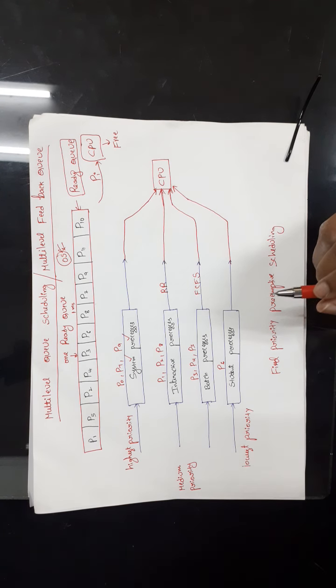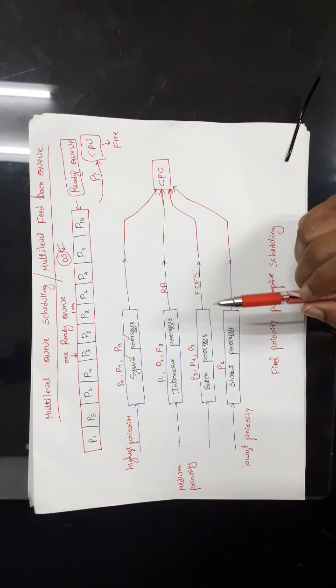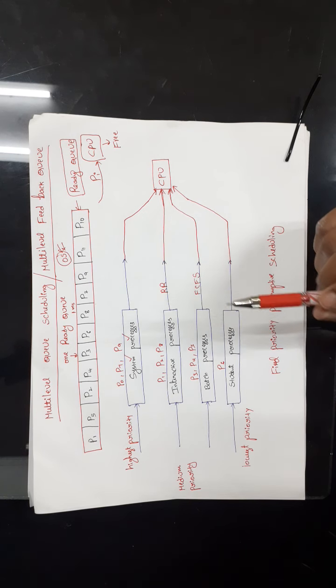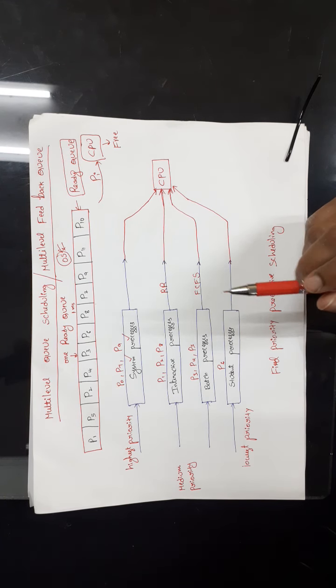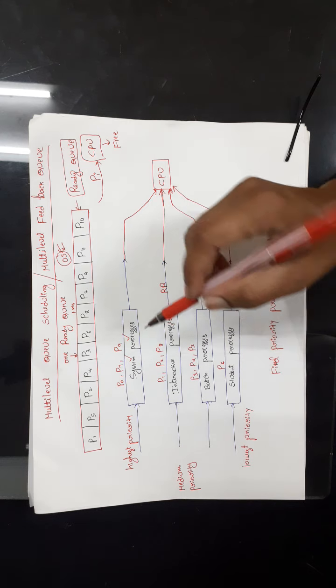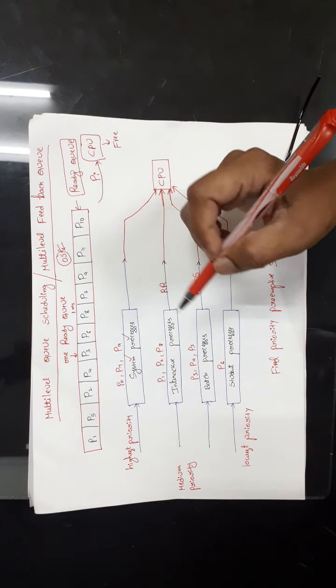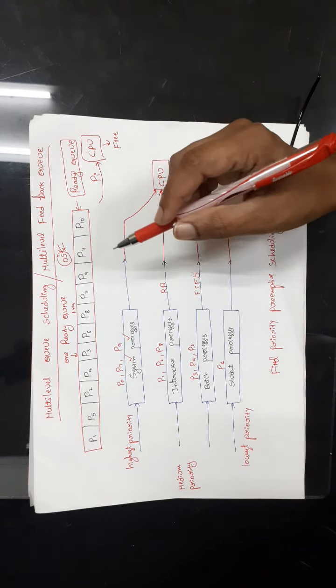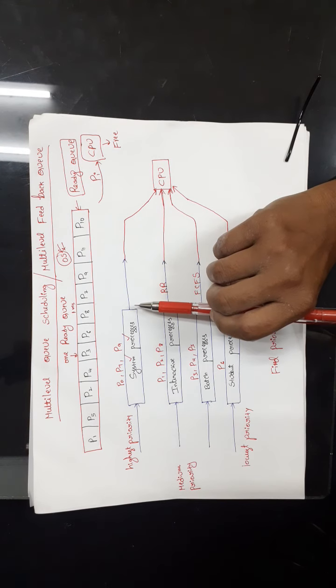Now, for example, let us assume that you are playing a game on the computer system, for example a chess game. If you make any move, then based on your movement, there should be some reaction from the system, right?